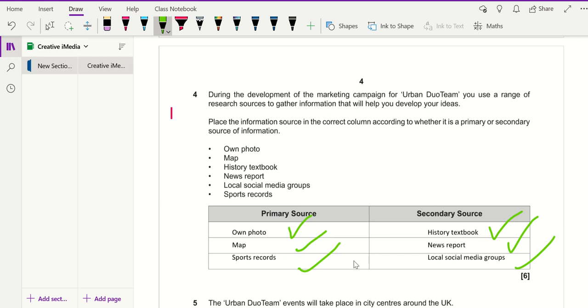What tends to happen in the exam in January, lots of students were putting textbooks into primary source, and they were putting a photograph into secondary source. Some of them put maps into secondary source as well. You could argue that you could easily get confused by a map, because you might say that a map is a reproduction of another map or something like that. But it's an original record of something that's taken place. So a map of an area is a primary source. It's not a map of another map, it's just the original map. That's what they're looking for in this question here.